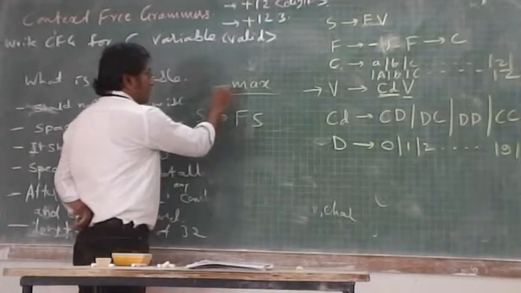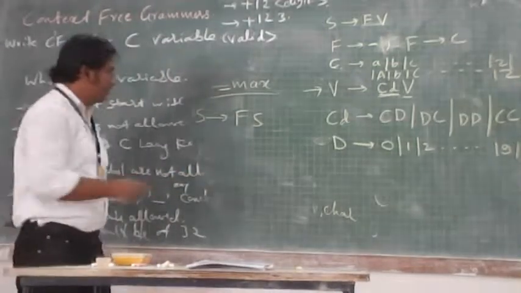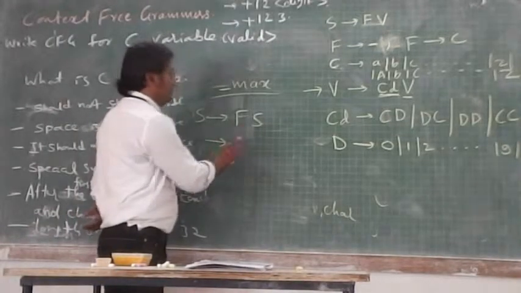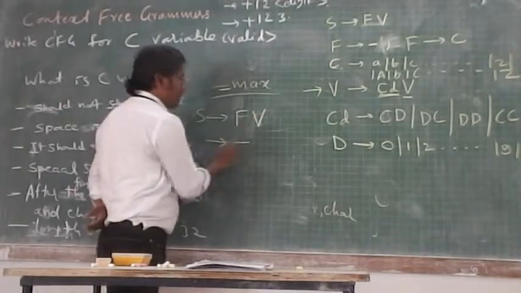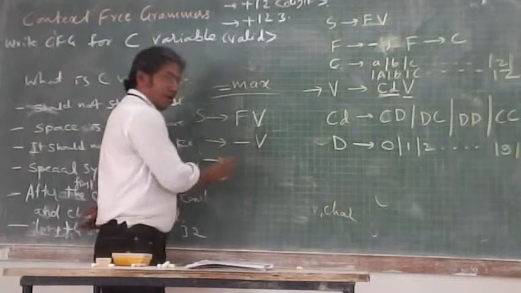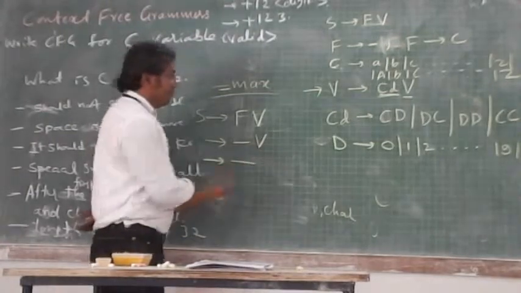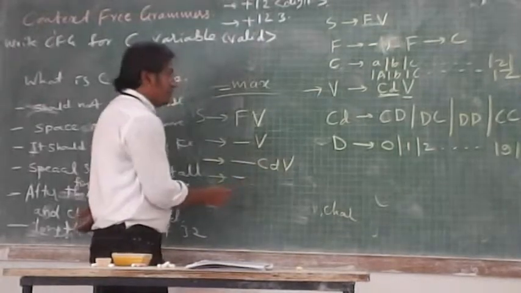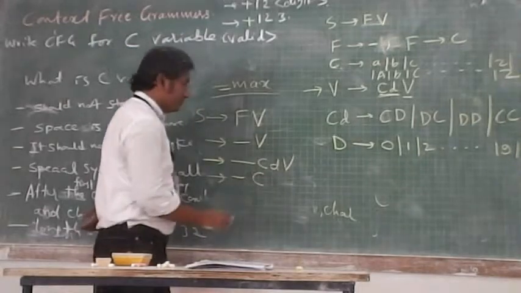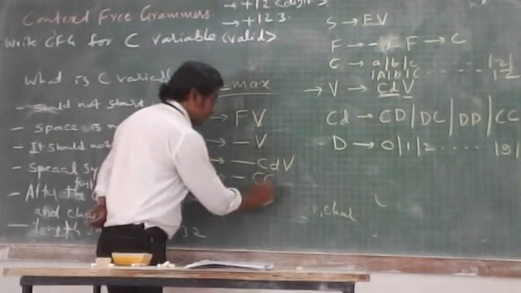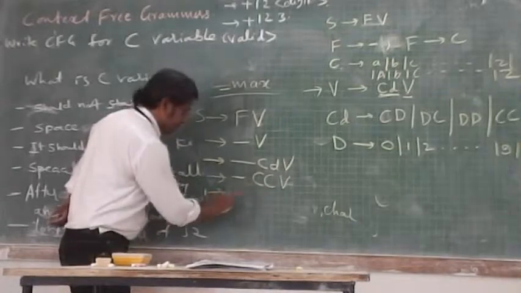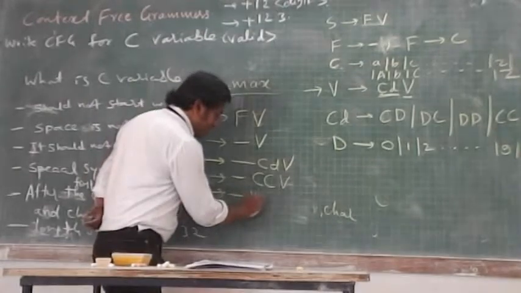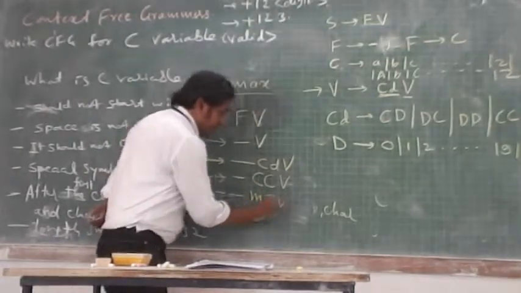This is minus. It is looking like a minus. I make it underscore max. F I am replacing by what? FB. F I will replace by underscore. It becomes V. Underscore V I am replacing by what? CDV. CD I am replacing by what? CC V. C I can replace by M. CV.